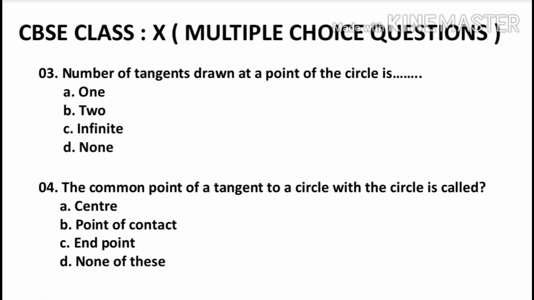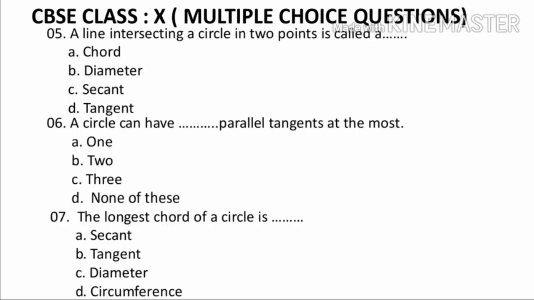Question number 4, the common point of a tangent to a circle with the circle is called. What is the common point? The common point is point of contact. So out of these 4 choices, the correct answer is point of contact. Question number 5, a line intersecting a circle in 2 points is called a secant of the circle. We know this thing. Question number 6, a circle can have how many parallel tangents at the most? Only 2 parallel tangents can be drawn in one circle. So the answer of this question is 2.